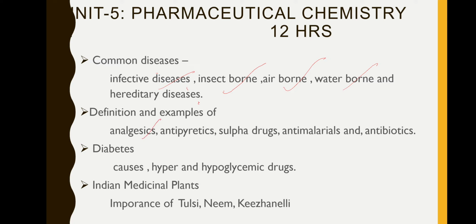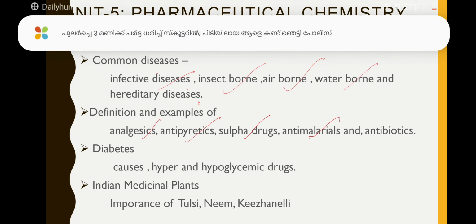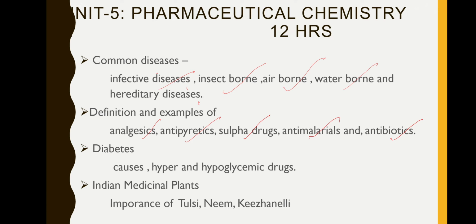Analgesic. Analgesic means pain relief. Antipyretic, fever, temperature reducing. Then sulfur drugs, used for different diseases. Malaria, to prevent malaria there are anti-malarial drugs. Then you might have already heard of antibiotics. So that we have to see. Then the very common disease diabetes, how it is caused, what are the different types and what are the drugs used for it. These are all general knowledge only.